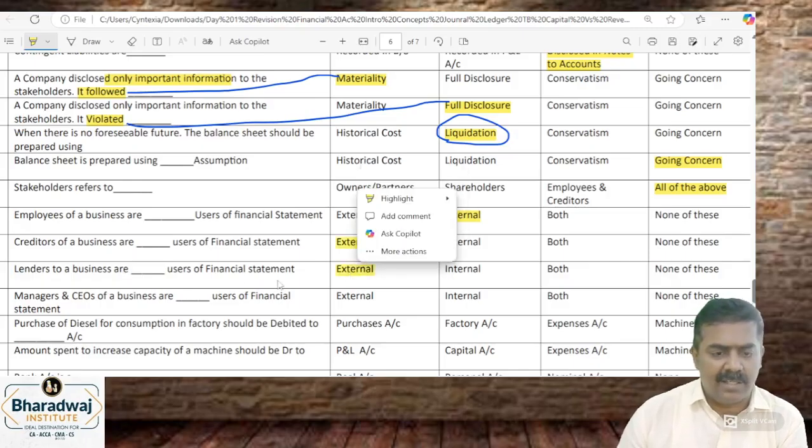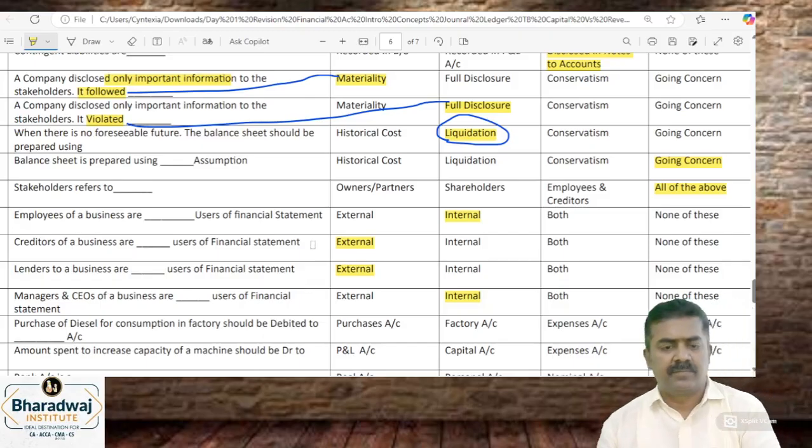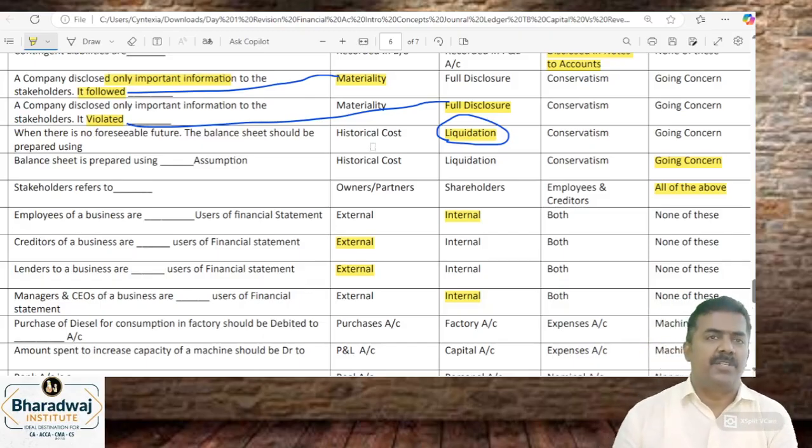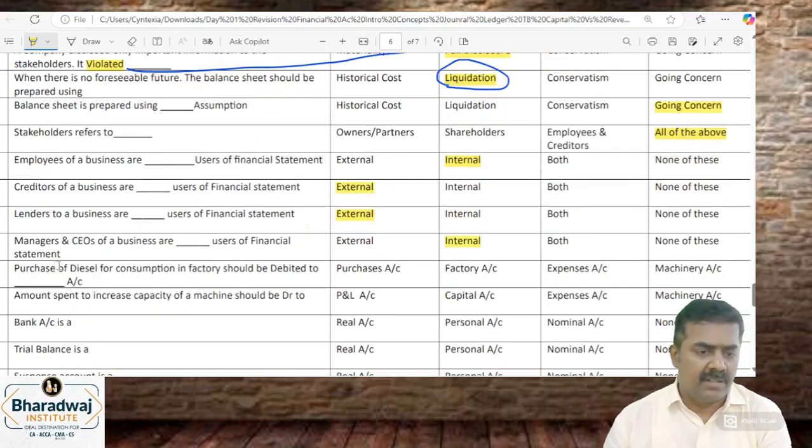Lenders are external users. Managers and CEOs are internal users of financial statements. Creditors and lenders are external to the business. Employees, managers and CEOs are internal to the business. Then, purchase of diesel for consumption should be debited to